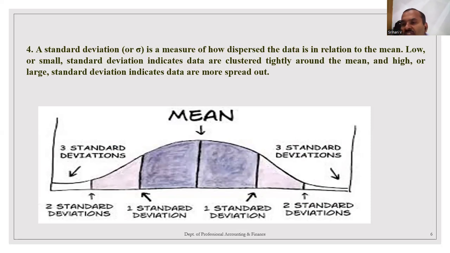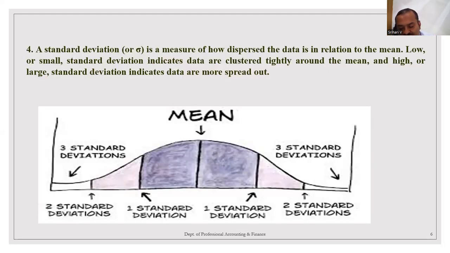The project will be evaluated by calculating the mean, standard deviation, and variance. This is known as standard deviation.